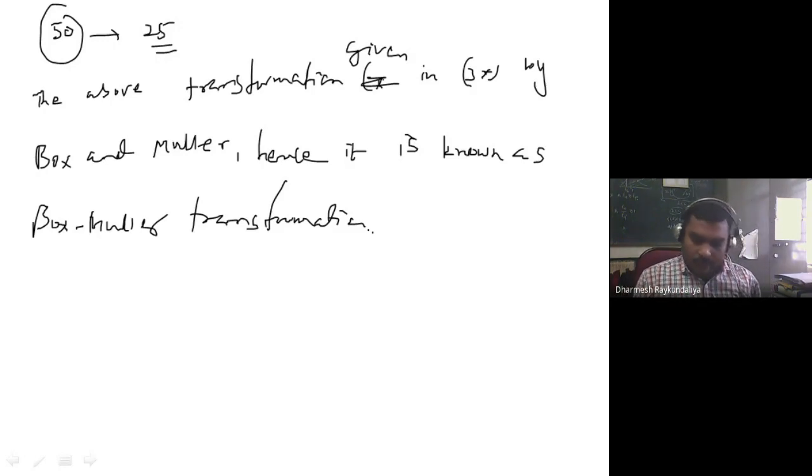Another transformation is given by Marsaglia, so it is also known as the Marsaglia transformation. There is a demerit of the Box-Muller transformation. What is the demerit?